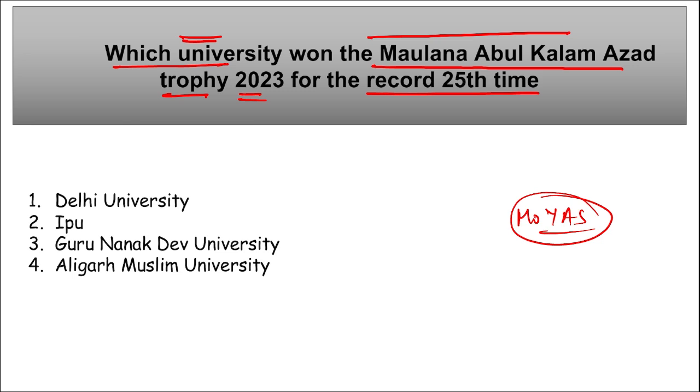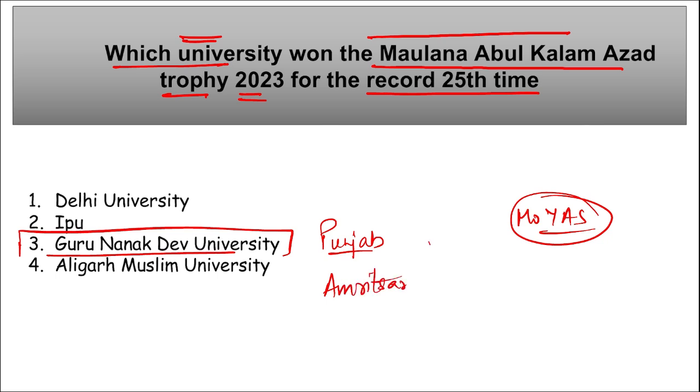It is Guru Nanak Dev University, right? Where is it? It is in Amritsar, Punjab. Correct. Remember, this university has won the Maulana Abul Kalam Azad 2023 trophy, and it is for the 25th time that this university has won this trophy.